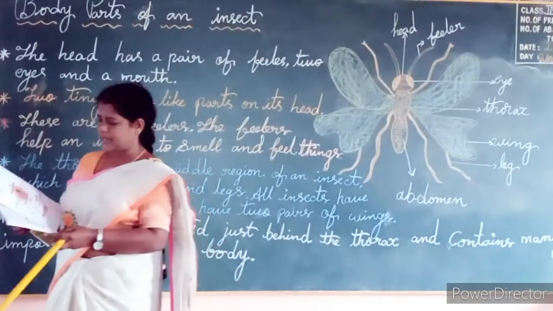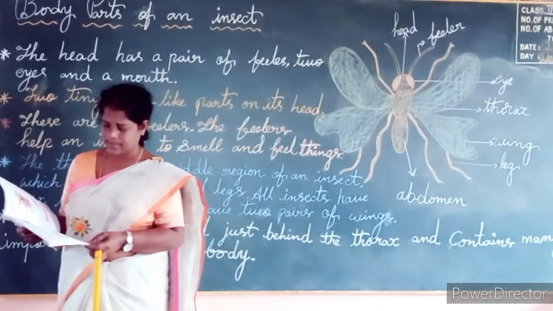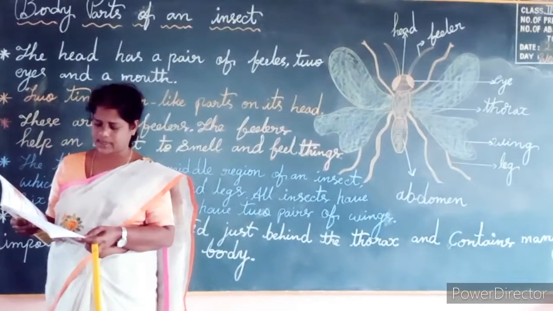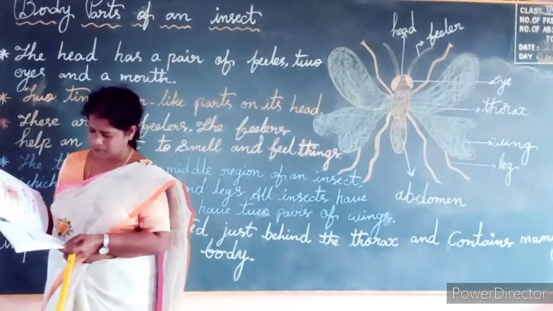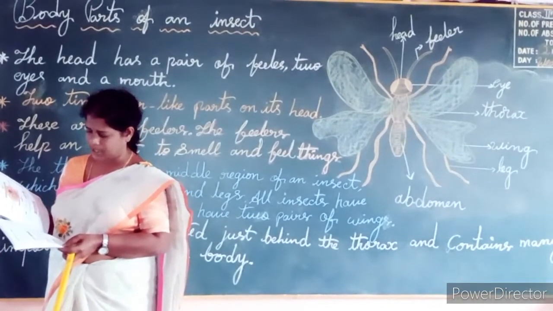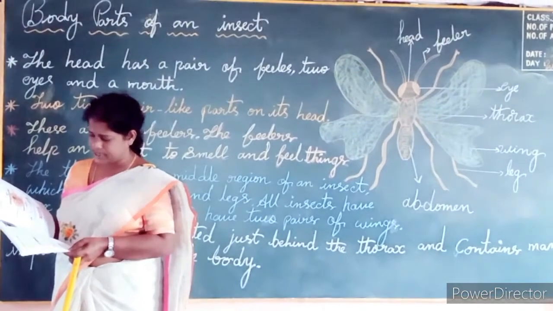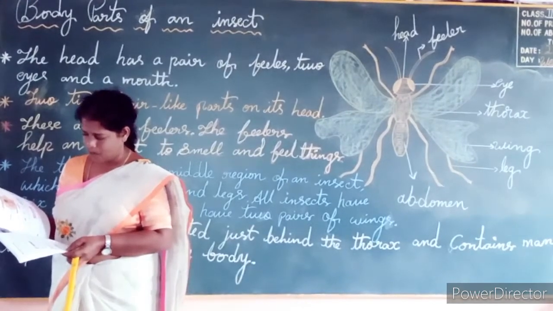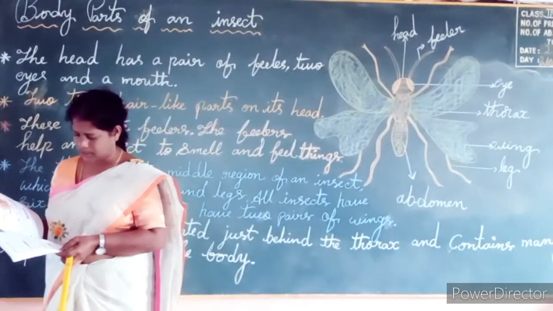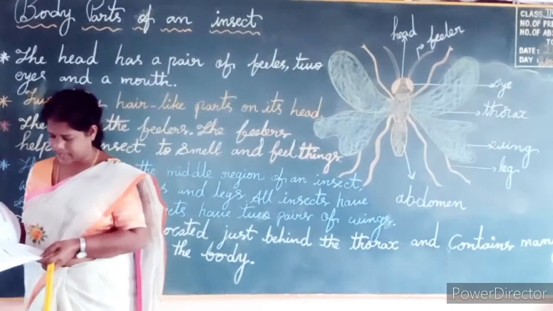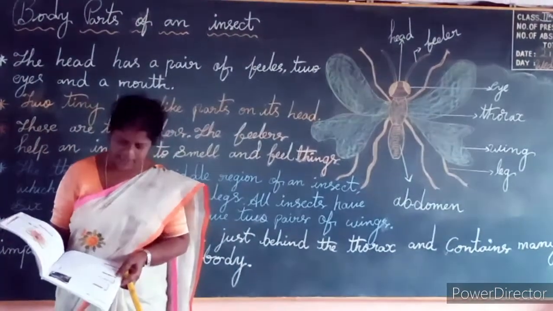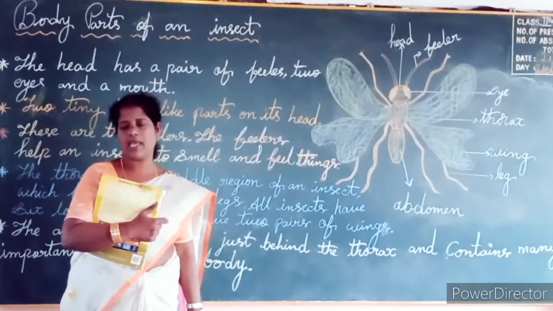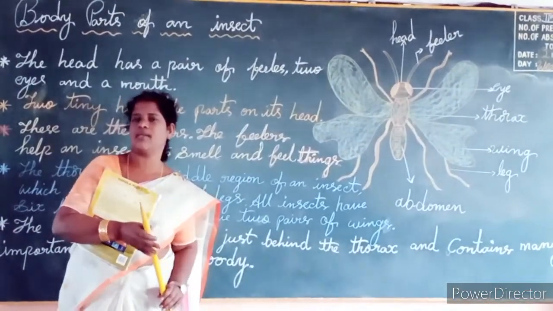Next. All insects lay eggs. The young ones of insects hatch from the eggs. Butterflies and moths lay eggs on plants. Mosquitoes lay eggs in water. Bees lay eggs in leaves. Okay. I hope you understood the lesson. Thank you.